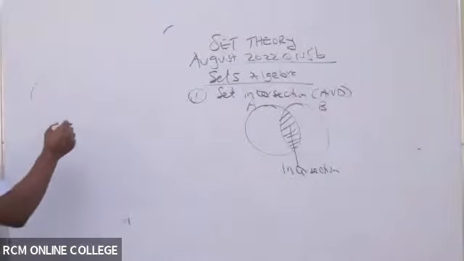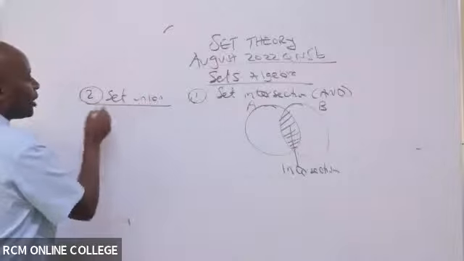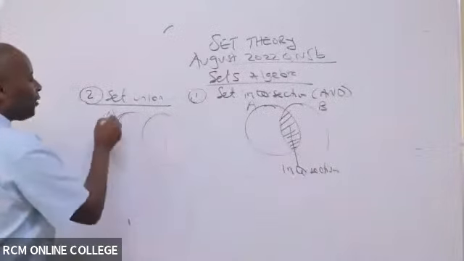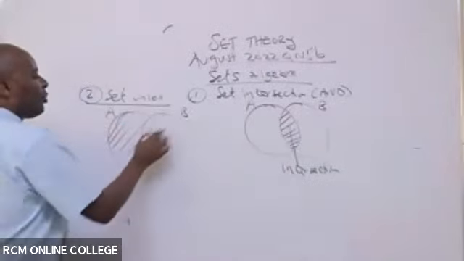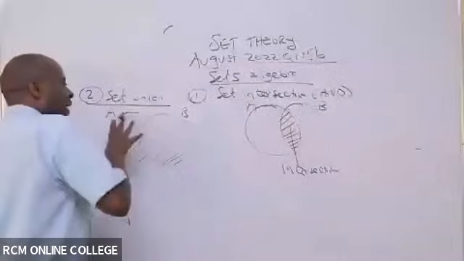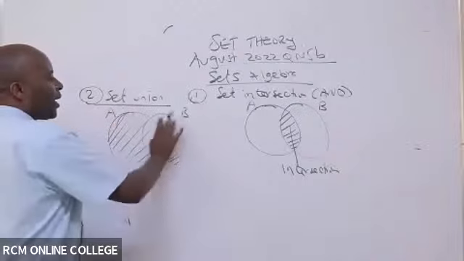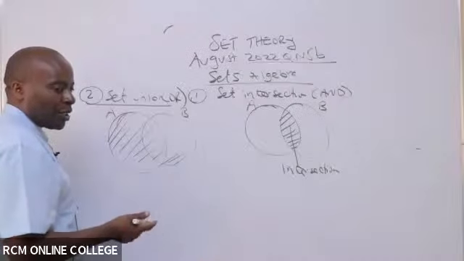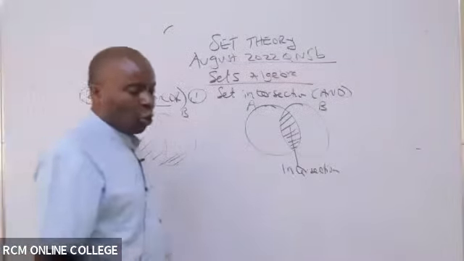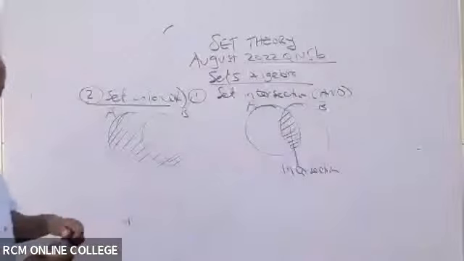Then we have the second one, which is very important, what we call the set union. If you are to unite two sets, you put A and B together, set union will be this. Because you see, B will come and sleep on A. So in this case, the set union is what we call OR in probability. So OR means that you are adding two parameters here.